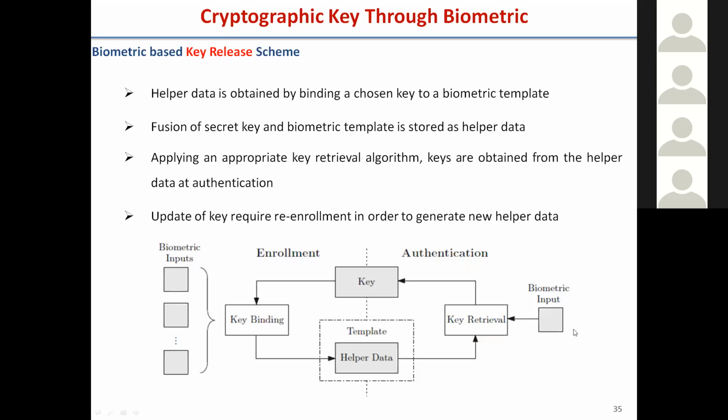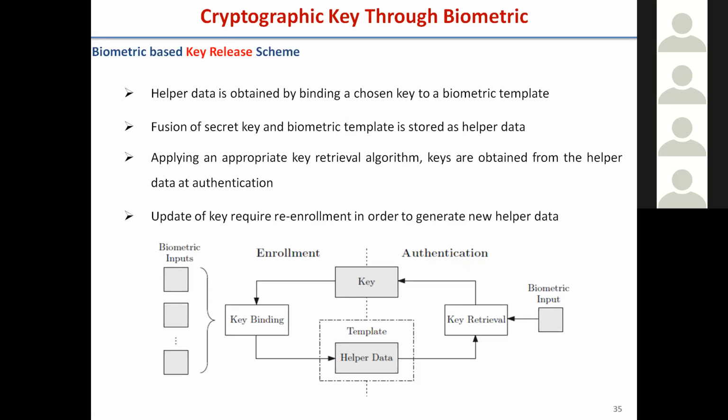The key binding should be such that unless and until we give the same biometric instance as input to the helper data, the key is not released. So the key is bound and we get the helper data. If the helper data is compromised, nobody can retrieve the key unless the biometric is given. That is the concern here.